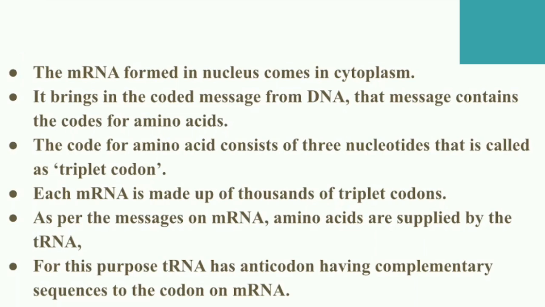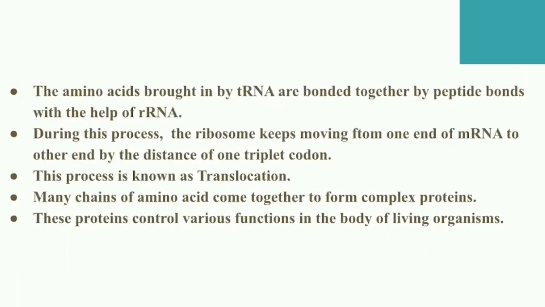For this purpose, tRNA has an anticodon. mRNA has a codon, tRNA has an anticodon, so that the codon and anticodon bind and the polypeptide chain is formed. For this, the anticodon has to be in a complementary sequence, so that the codon of mRNA attaches with the anticodon of tRNA. Clear?